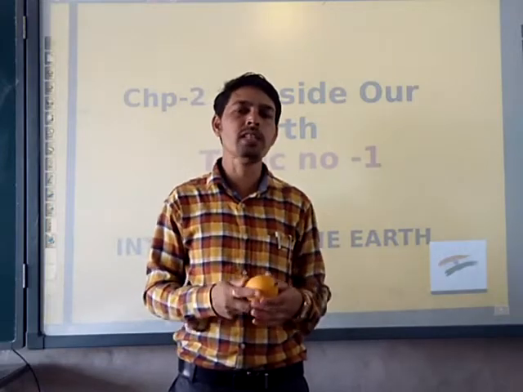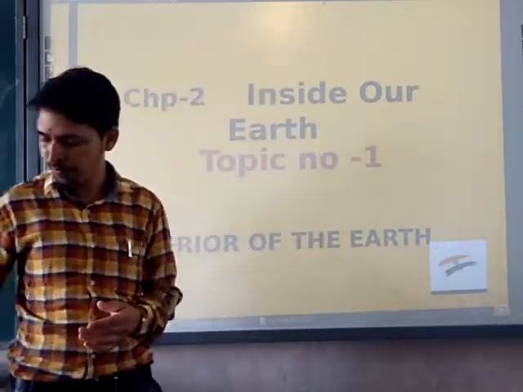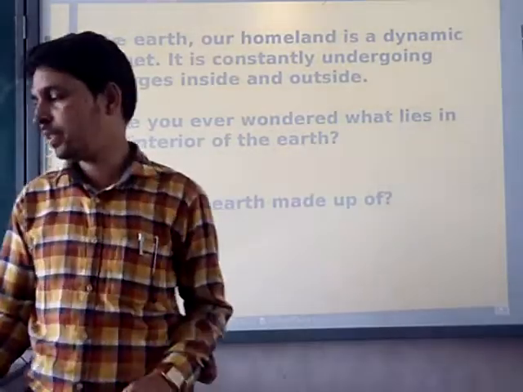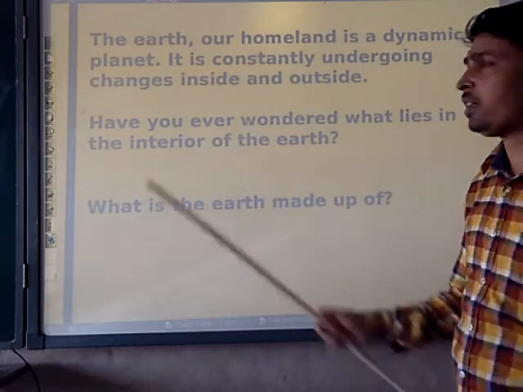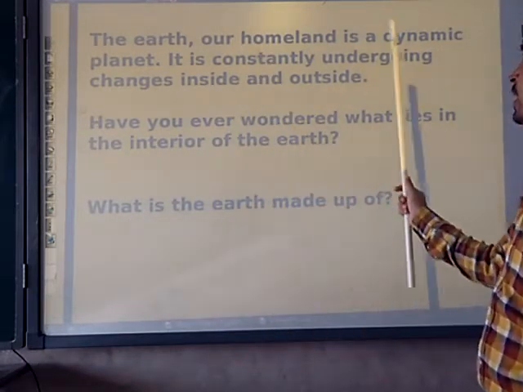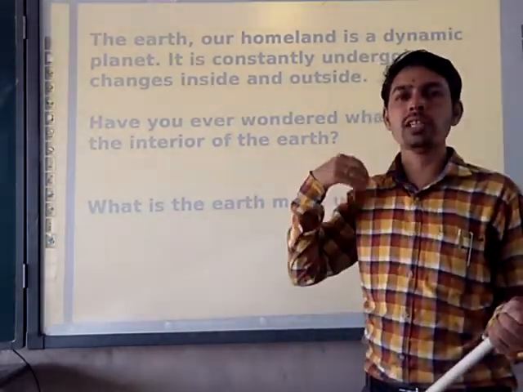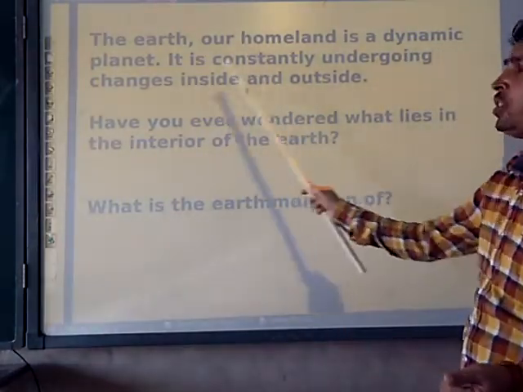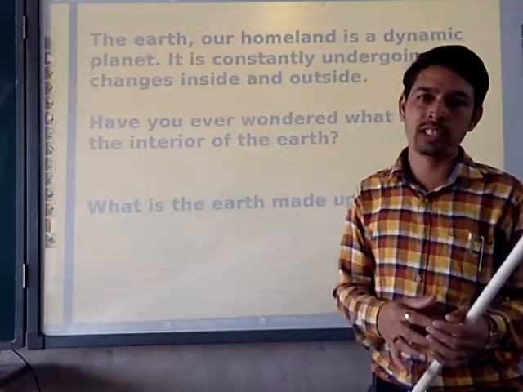Moving further to discuss what is inside the earth, what is the interior structure of our earth. Let's move. The earth is our homeland. We are residing there. It is a dynamic planet. Why? Because every time, outside and inside, constant changes are going on. What changes are going on outside, and what changes are going on inside?